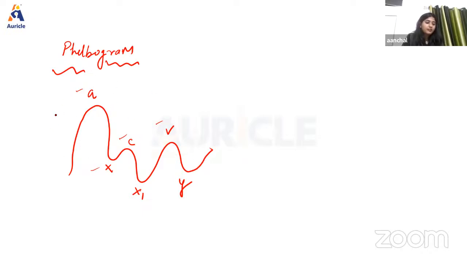First we have the A wave. As we know, this is the first positive wave. It is due to rise in atrial pressure during atrial systole, and it precedes ventricular systole. Next we have the X wave.